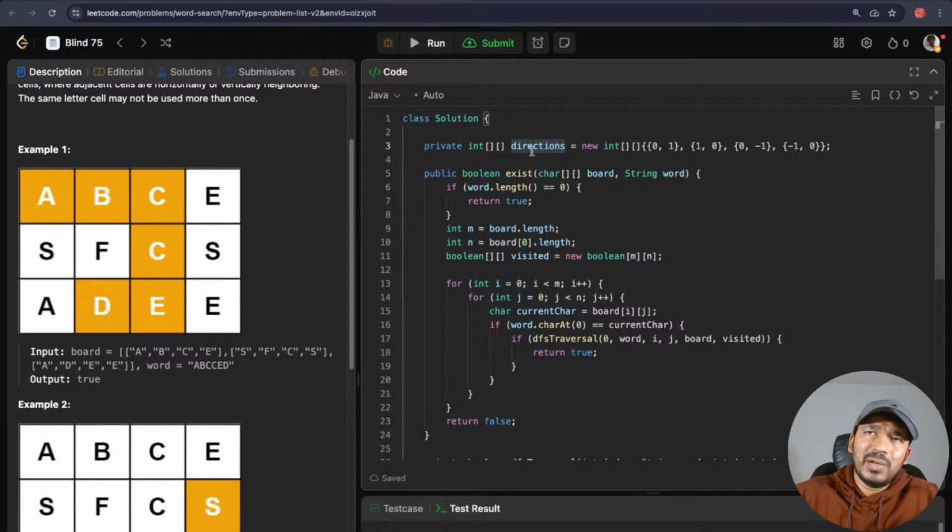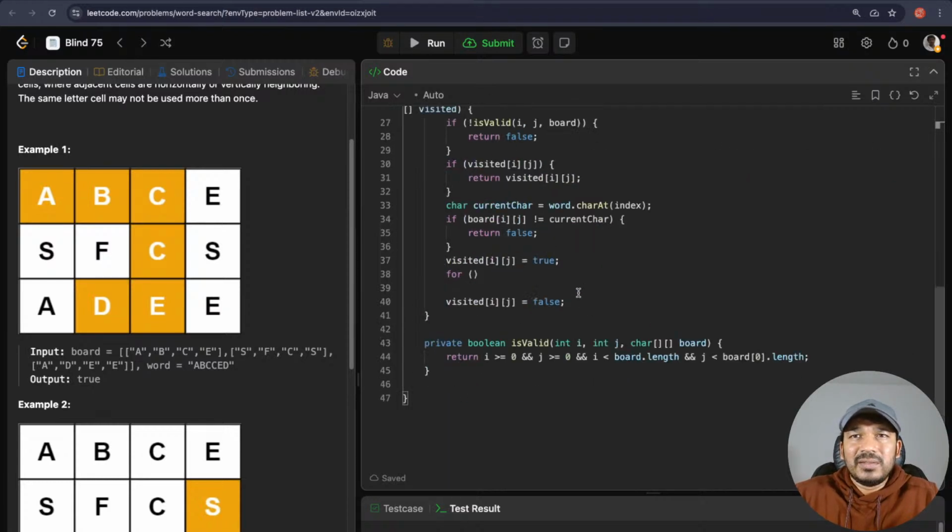So all I wanted to do was to save 4 possible neighbor directions. So 0 and 1, if I add 0 to I and 1 to j, and then 1 to I and 0 to j, 0 to I and minus 1 to j, and minus 1 to I and 0 to j, then I'll get all the 4 neighbors. So what I'll do here is I'll iterate through all those directions.